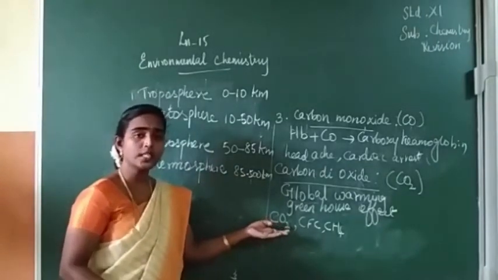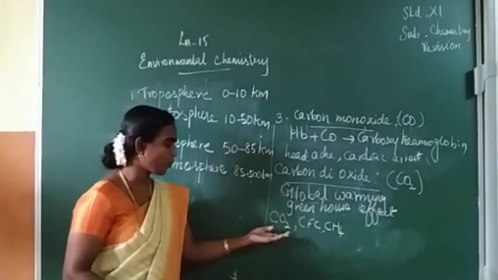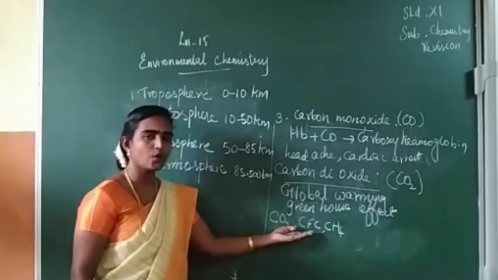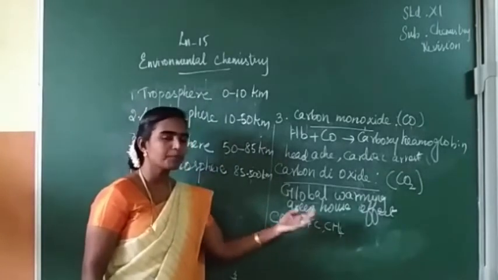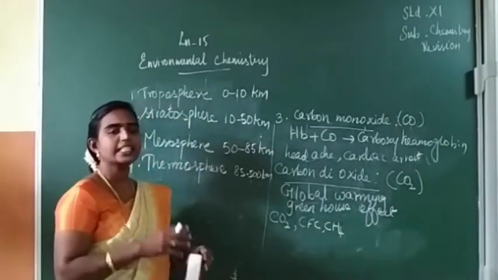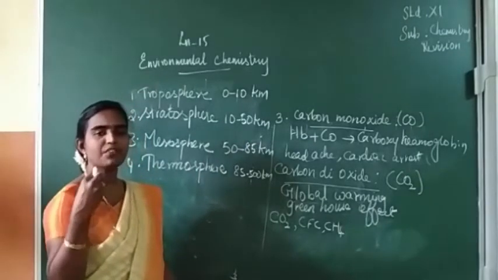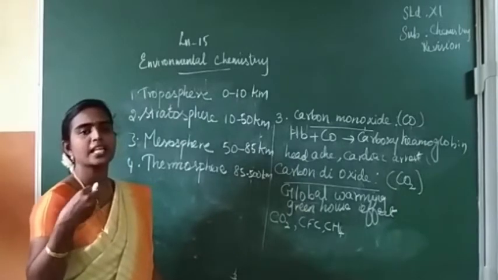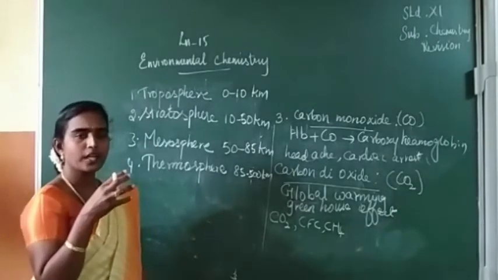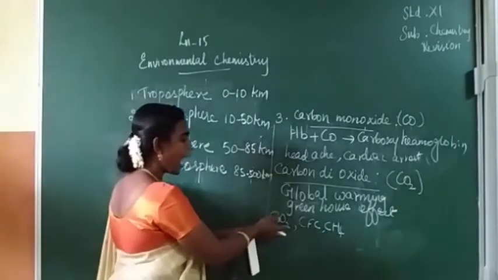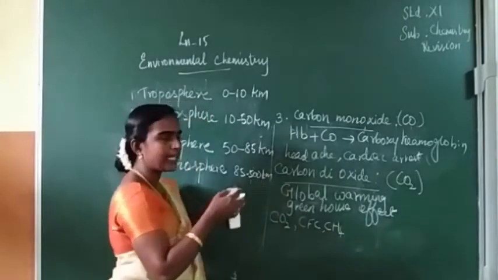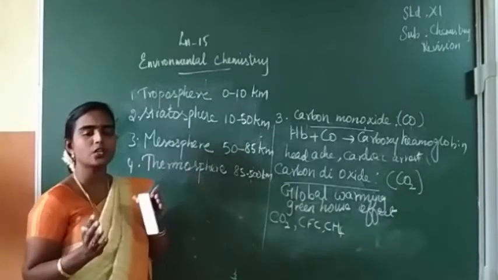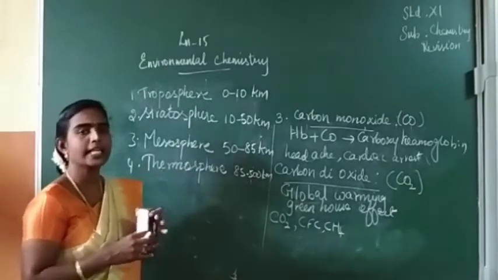If the amount of these three gases is small, the effect is small. These gases, carbon dioxide, chlorofluorocarbon, and CH4, trap the heat energy emitted by our earth. After trapping it, the same radiation is re-emitted towards our earth again.